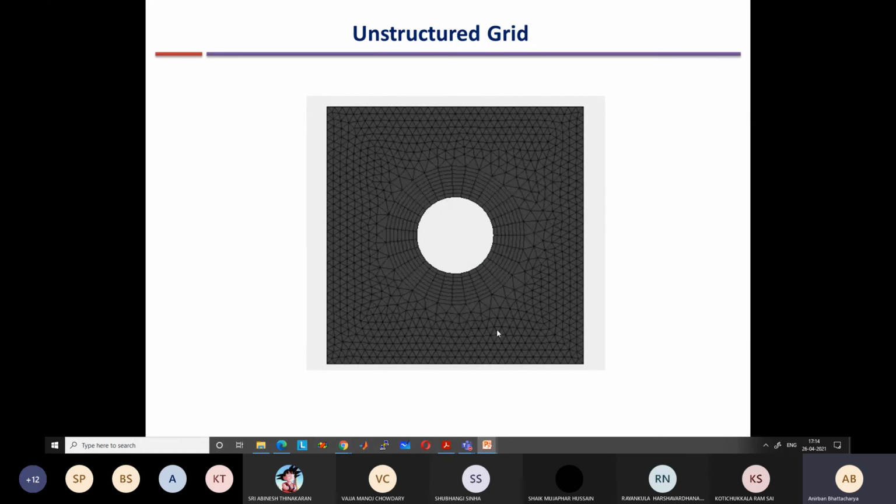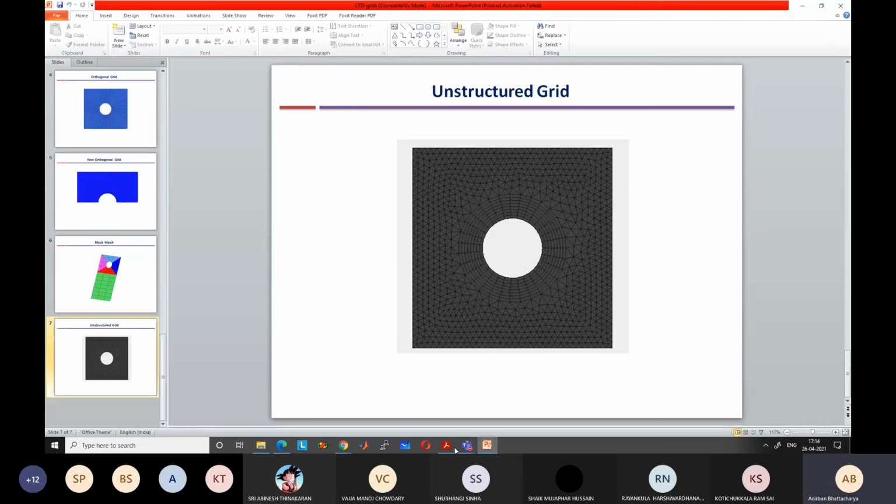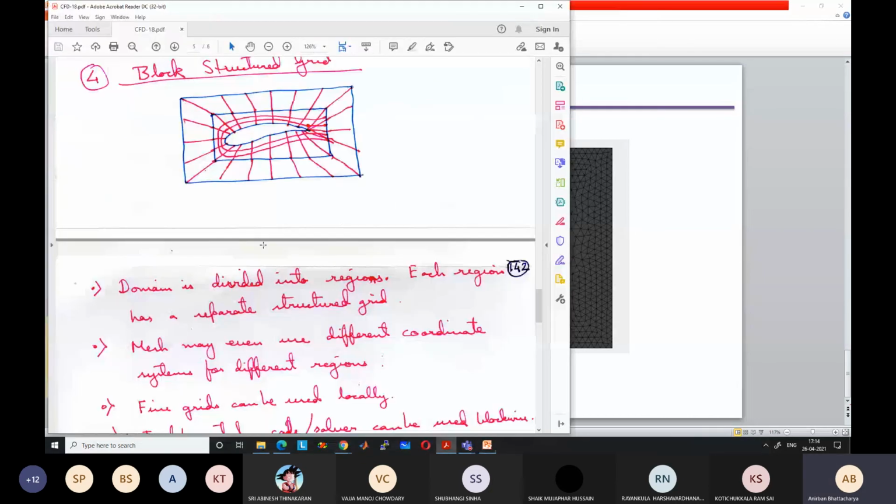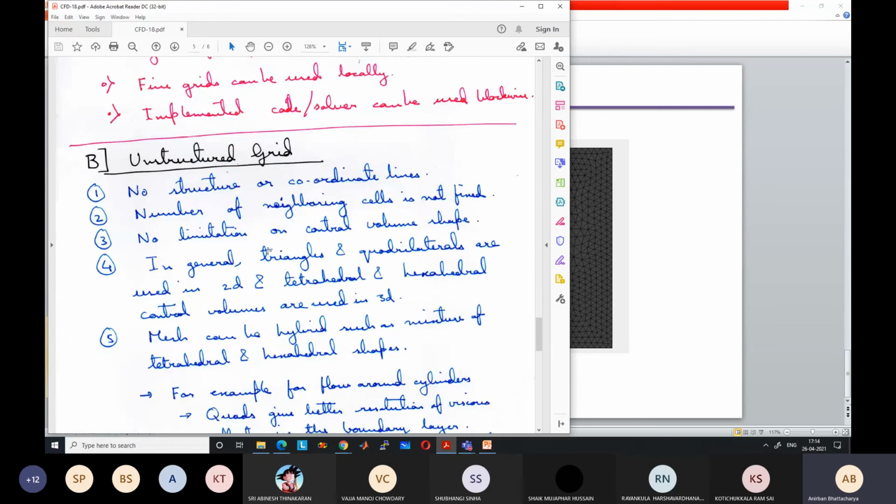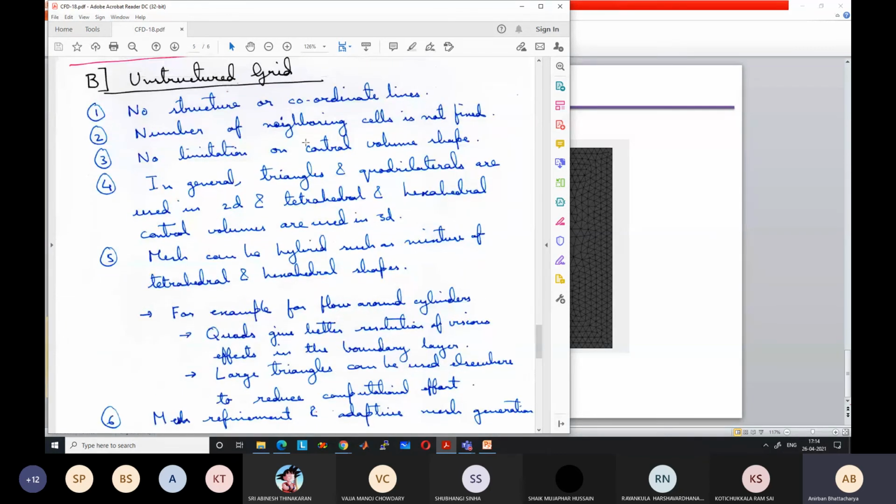Unstructured grid means there is no structure. Okay, you can fit any arbitrary shape, whether it's a triangle, a quadrilateral, a pentagon, hexagon, any arbitrary shapes can be fitted. So let me just go through some points regarding the unstructured mesh. Okay, no structured or coordinate lines. Number of neighboring cells is not fixed. So one cell can have 5 neighboring cells, another cell can have 2 neighboring cells, another cell can have 9 neighboring cells. Okay, no limitation on control volume shape. It can be triangular, quadrilateral, pentagonal, hexagonal, whatever, heptagonal. In 3D, it can be tetrahedral, hexahedral, okay, any other shapes also.